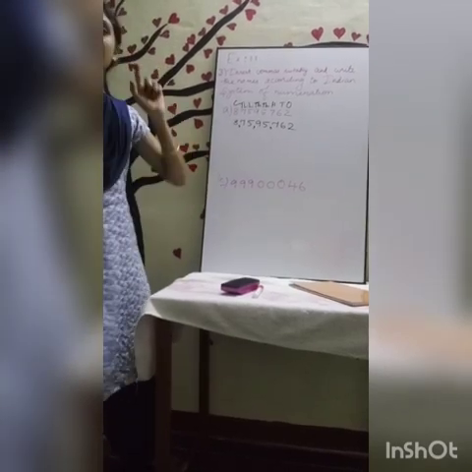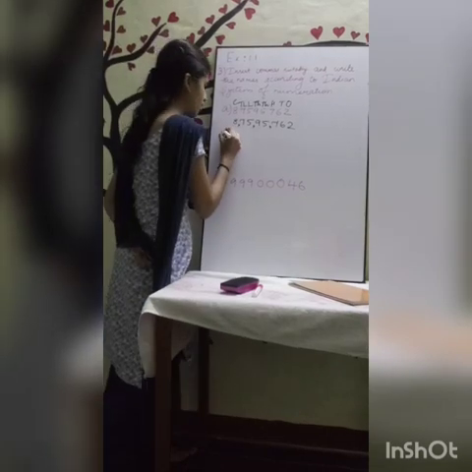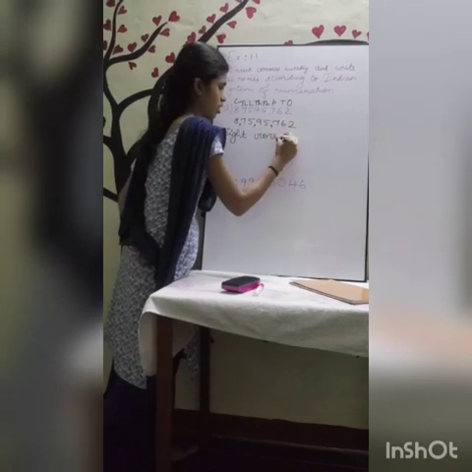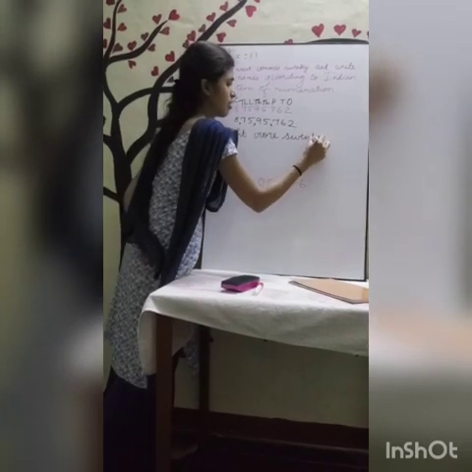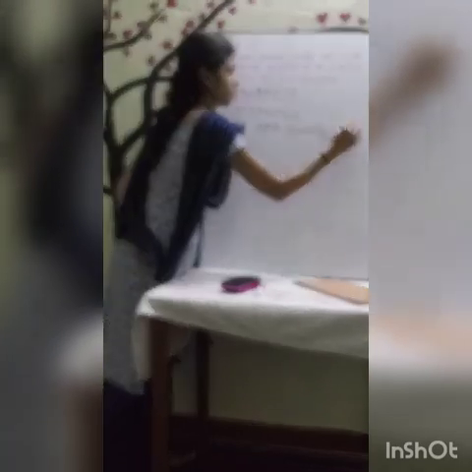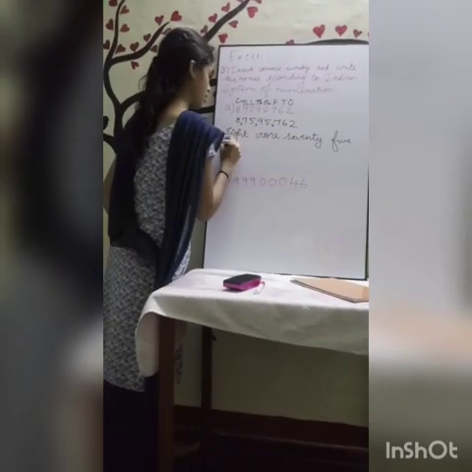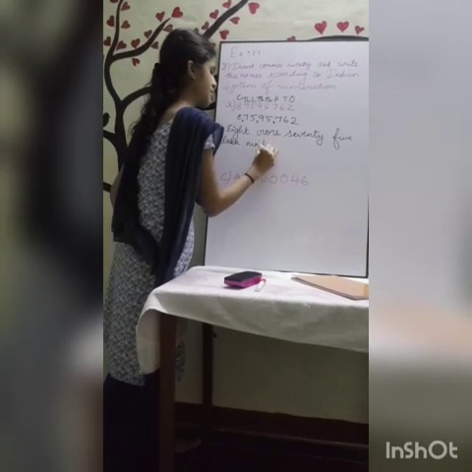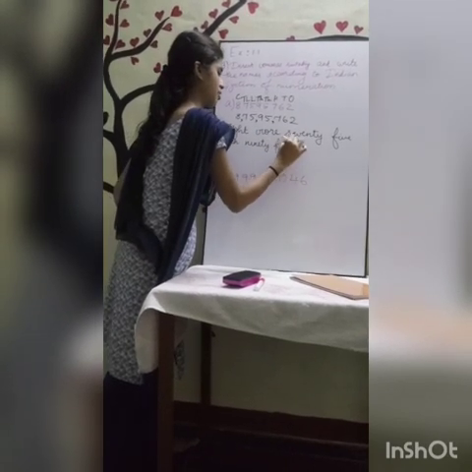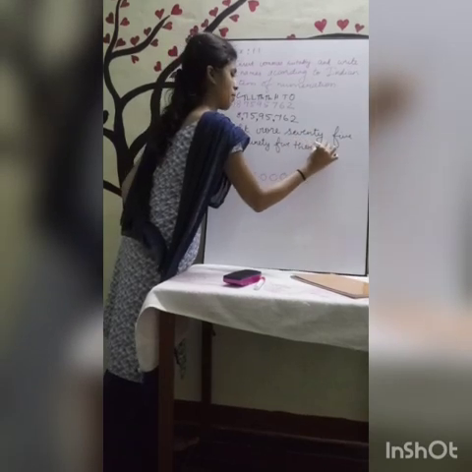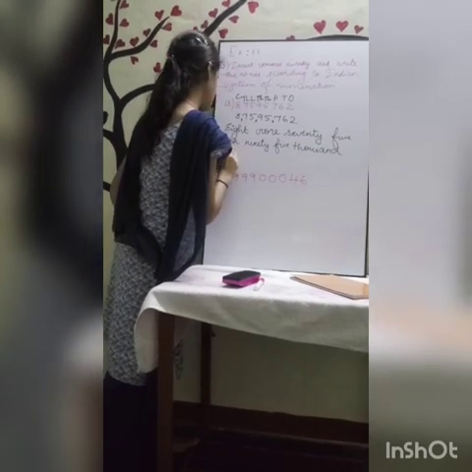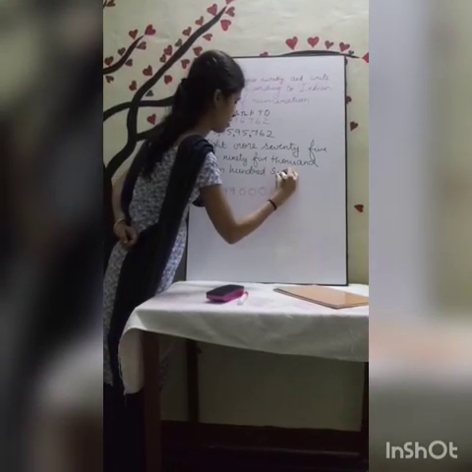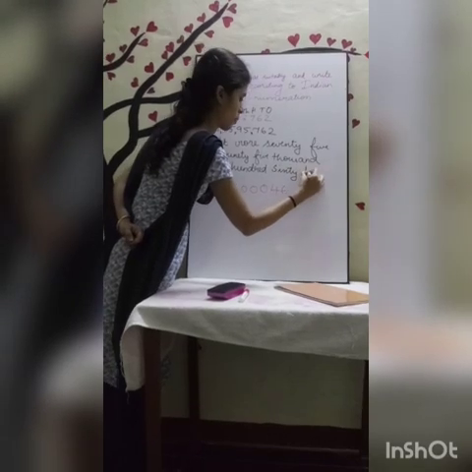Now we have to write the names. So how will you write? 8 crore 75 lakh 95,762.